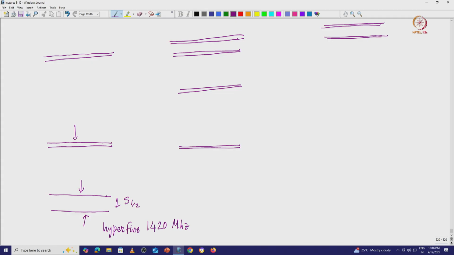This is 2s1/2, and this is 3s1/2. This is 2p1/2, and this is 2p3/2, and this is the fine structure.